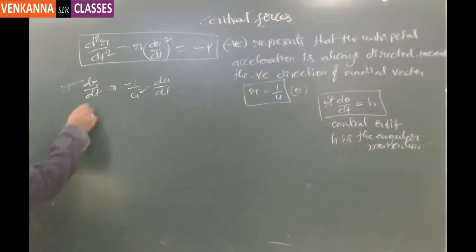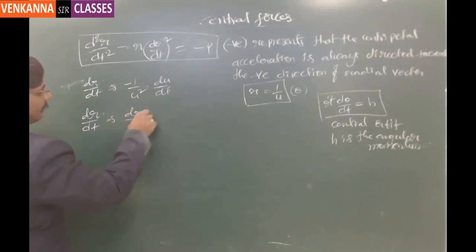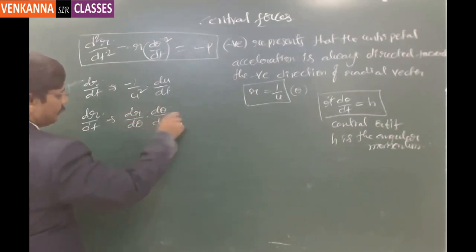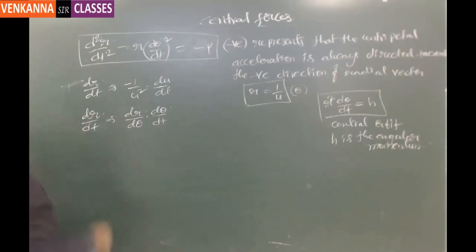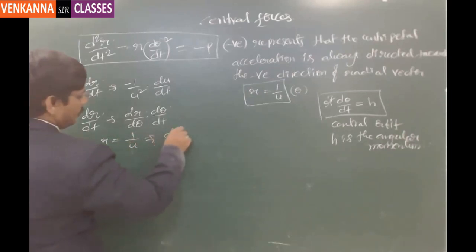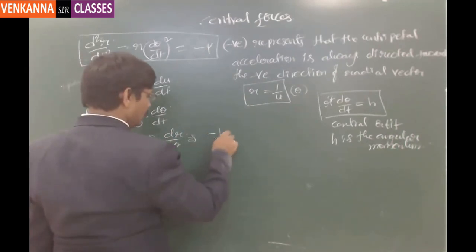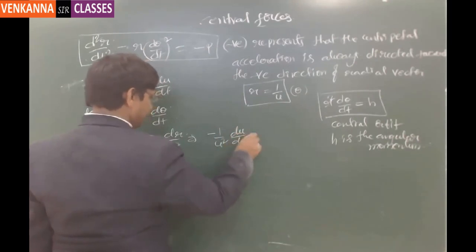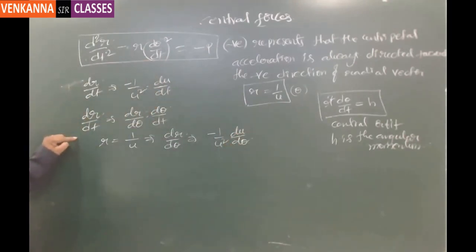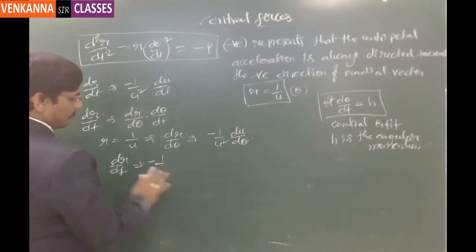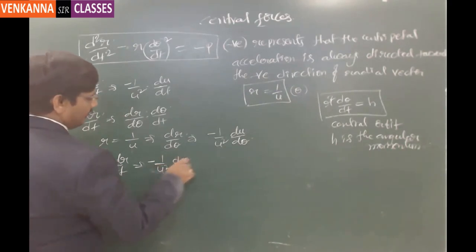Now here dr by dt can be expressed as dr by d theta into d theta by dt. So this is how you can express it. Now here dr by d theta you can express as, r is equal to 1 by u, which implies dr by d theta is equal to minus 1 by u square into du by d theta. So this is for dr by dt.